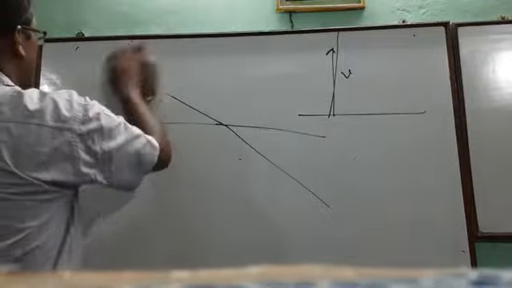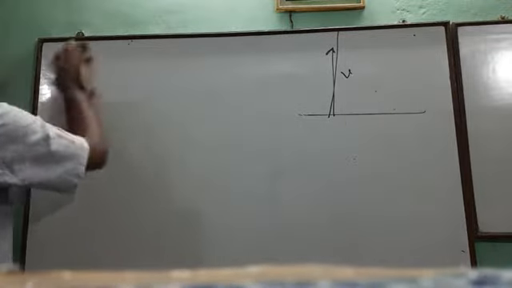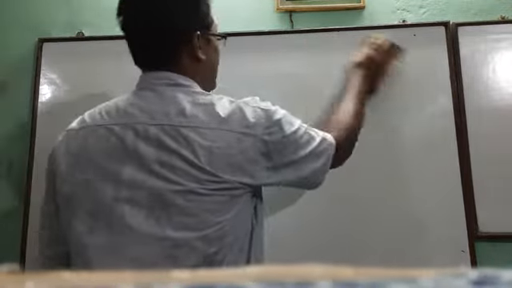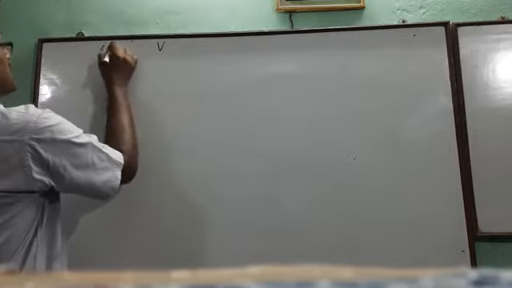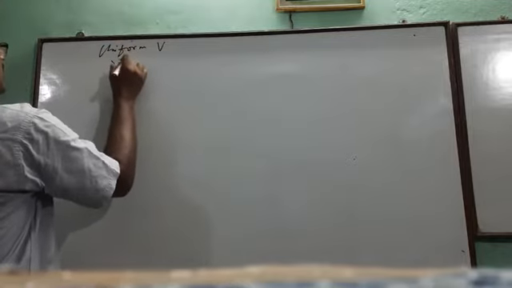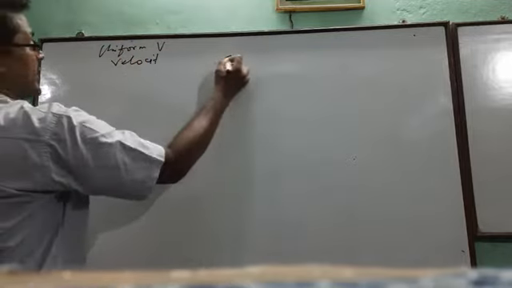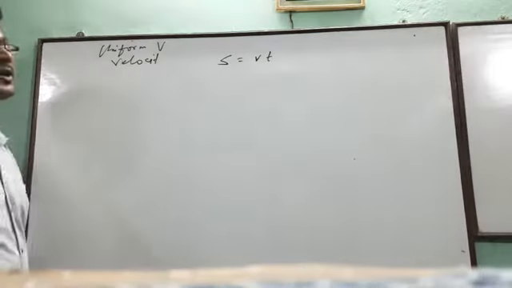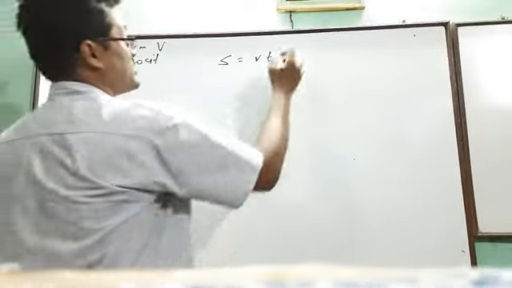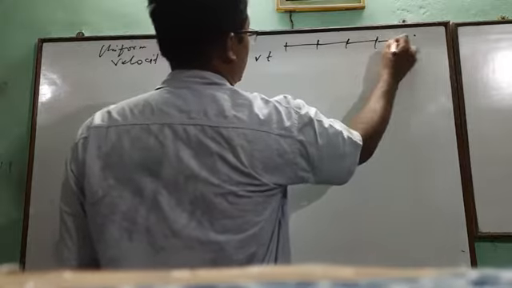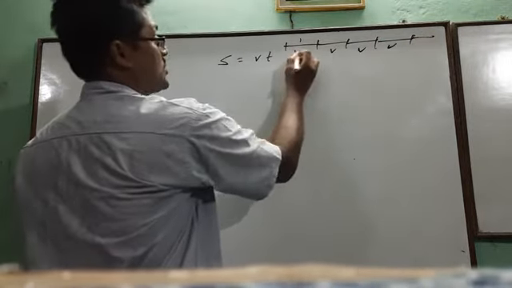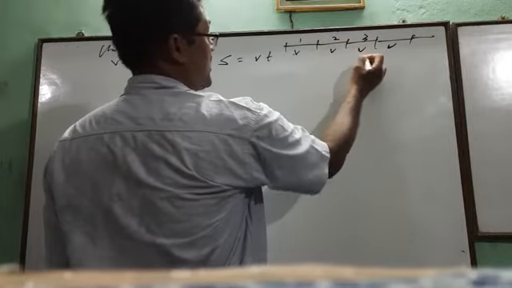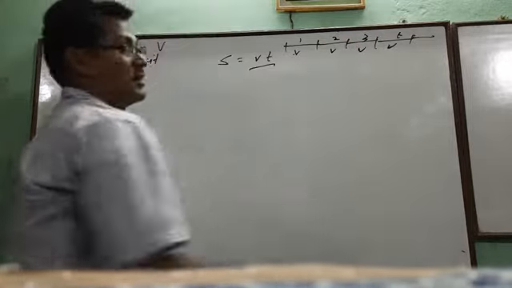Now, equations of motion. Let a particle be moving with uniform velocity v. Then what is the displacement? S equal to vt. How? Because uniform velocity v means each second it's moving v, then v, then v, then v. So in 1 second it is v, in 2 seconds it is 2v, in 3 seconds it is 3v. So in t seconds it will be vt.